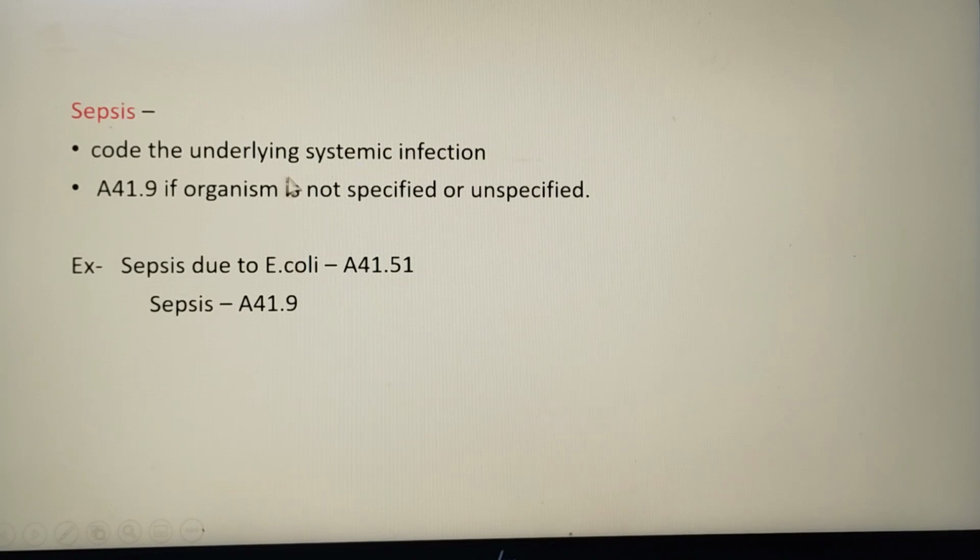If the organism is not specified, then we have to code A41.9. If the documentation gives only sepsis, then we have to code A41.9. If the organism is also mentioned, then we have to look up the code through the organism.